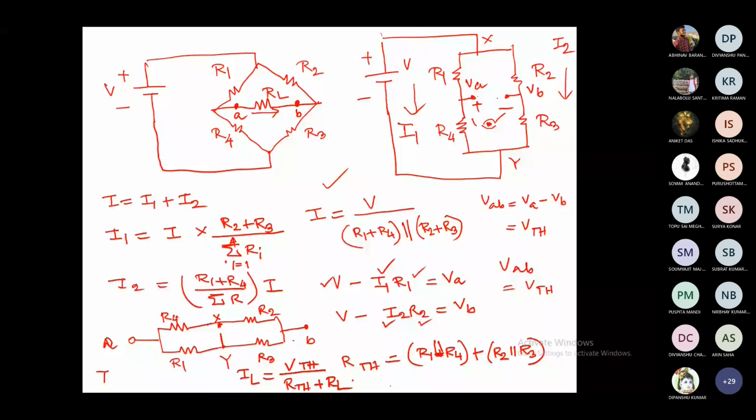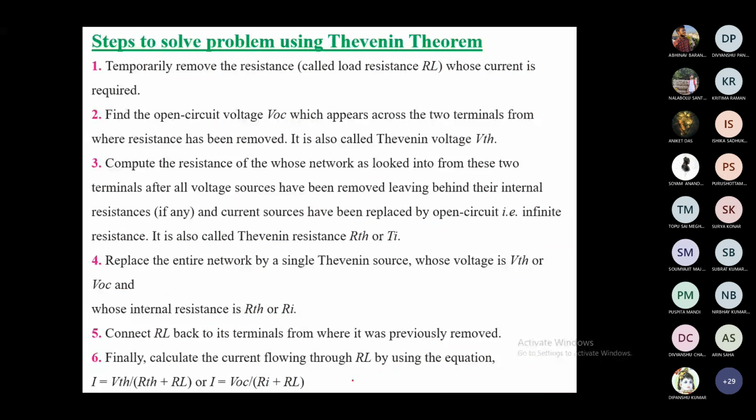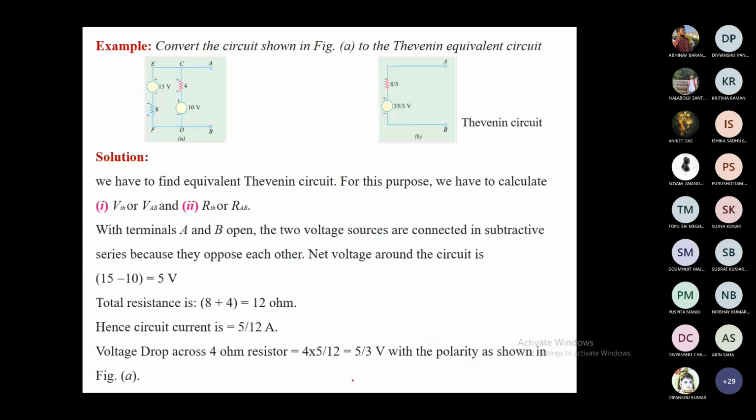No, sir. Okay, fine. So now let us go to the problem. These are the steps which are told, and now let us take a problem like this. Convert the circuit shown in figure A. It has two voltage sources with resistors in parallel. Terminal is AB. It is already open. It is told to find the Thevenin equivalent of this particular circuit. You are not asked to find the current through AB because it is already open, right?